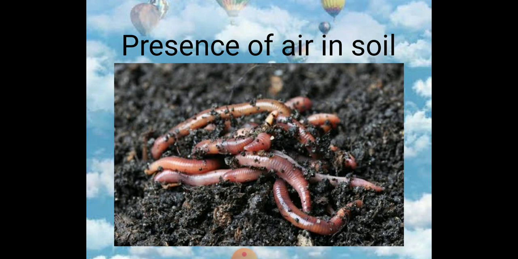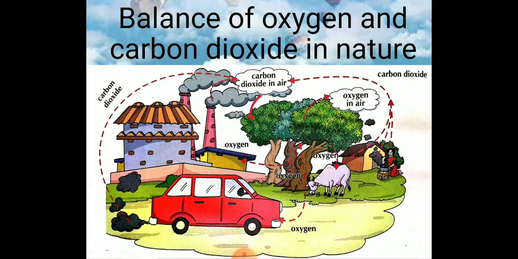Now, the amount of gases mostly remains unchanged and balanced. The question arises, how is this balance maintained? We can easily understand it by this picture. Animals inhale oxygen from the air and exhale carbon dioxide that goes into the air. Plants also use oxygen for respiration and release carbon dioxide. Now plants use a huge amount of carbon dioxide from the air and give out oxygen in return.